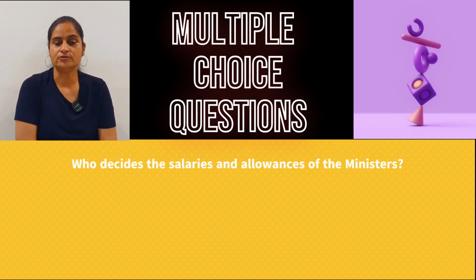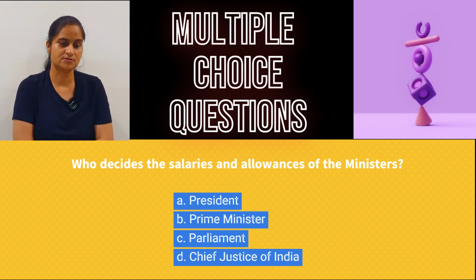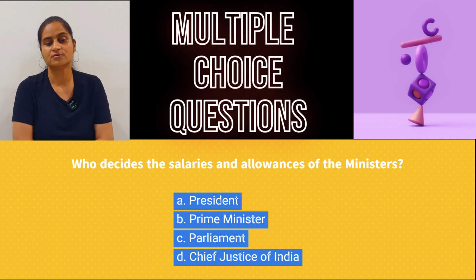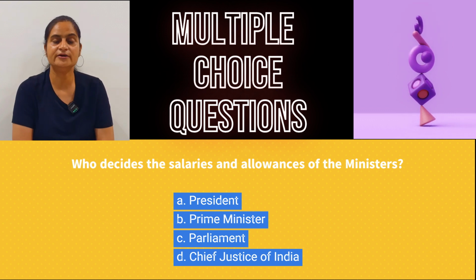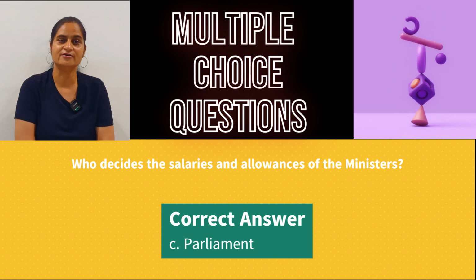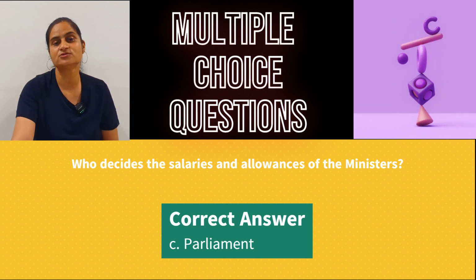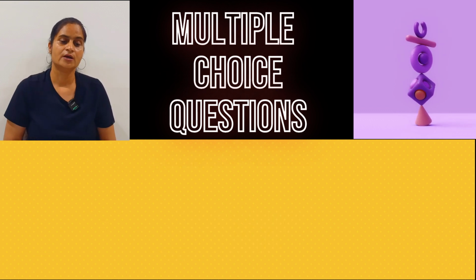Now the 8th question. Who decides the salaries and allowances of the ministers? The President, the Prime Minister, Parliament and Chief Justice of India. So the right answer is Parliament. So members of Parliament, they decide their own salaries. Okay. So the Parliament decides the salaries and allowances of the ministers.